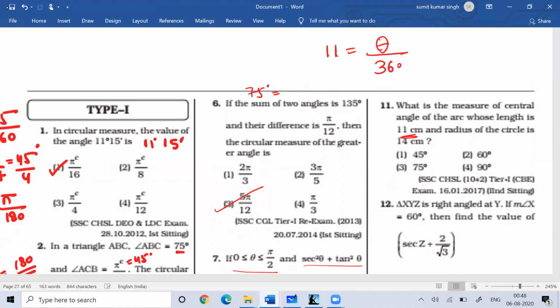Theta by 360 degree into 2 into pi, pi is 22 by 7, into r. Here the radius of the circle is 14. This 11, the 2 get cancelled.